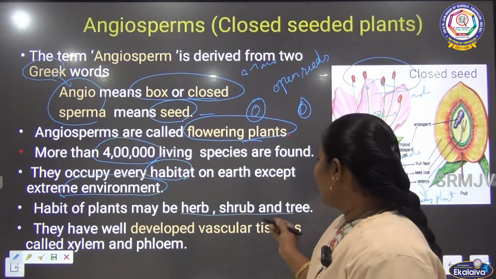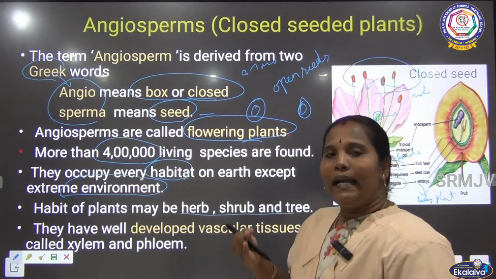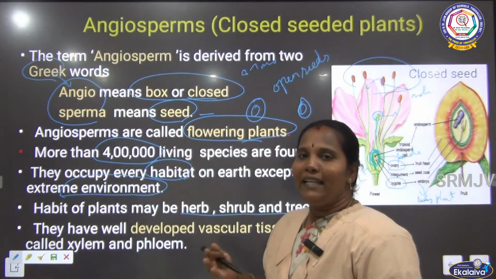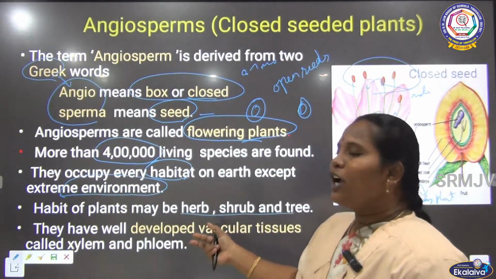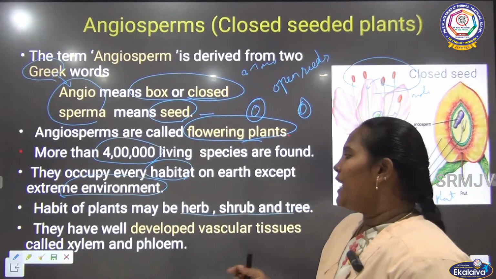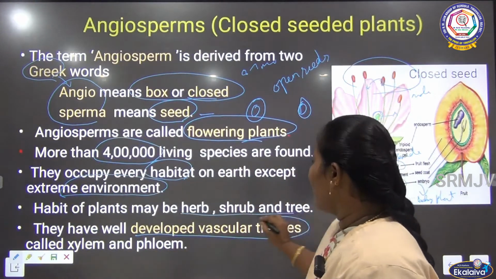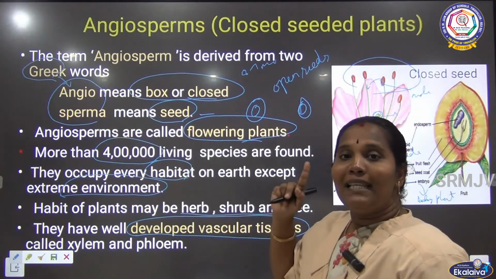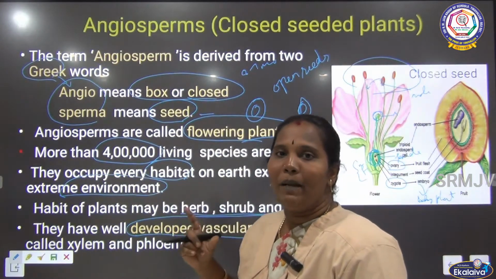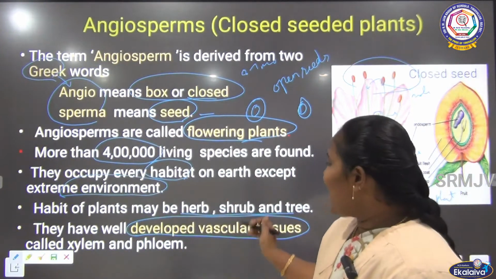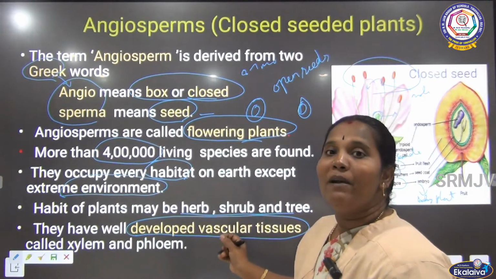Then afterwards we can say the trees, mango and then banyan, like this many trees we can see. Okay, so we can see all the types of plants. Next one, they have well developed vascular tissues. The gymnosperms didn't have well developed vascular tissues, but the angiosperms have developed vascular tissues.